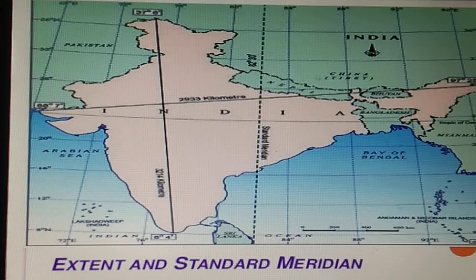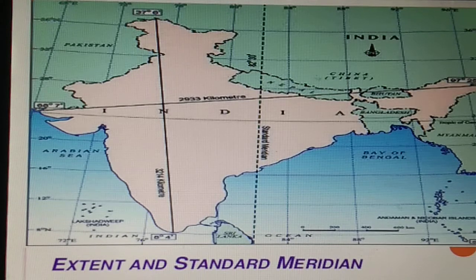So this is the extent and standard meridian. A meridian is an imaginary line between the north and south pole, which can be drawn on maps to help show the position of a place. See here in this map there is a meridian line.